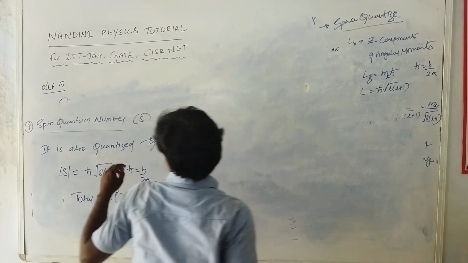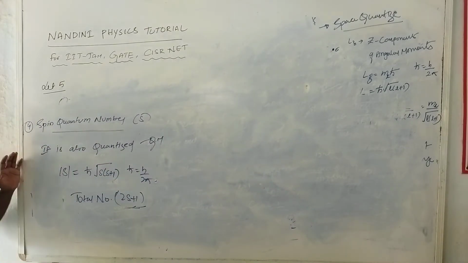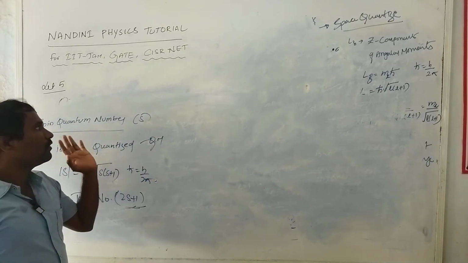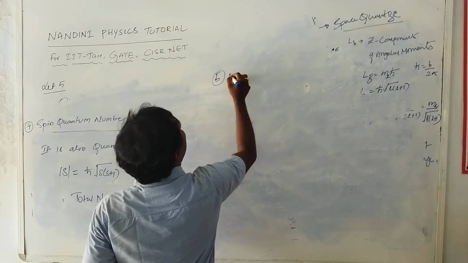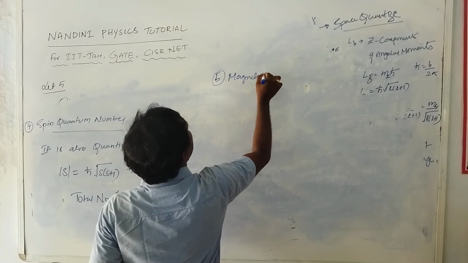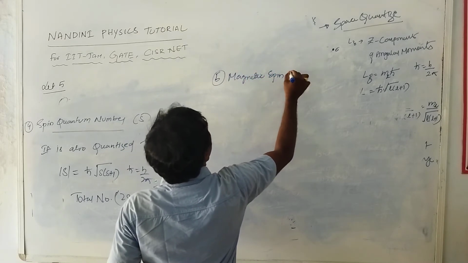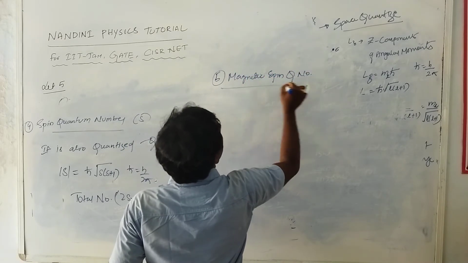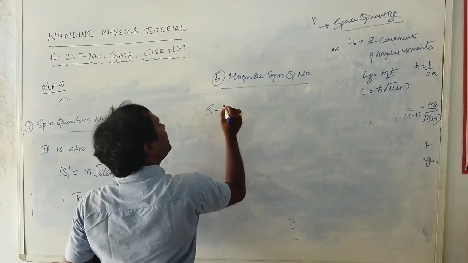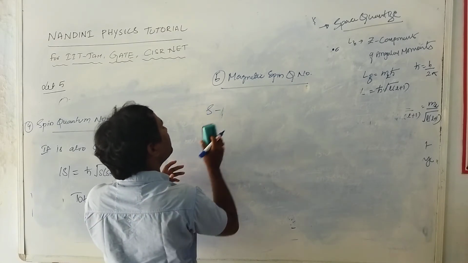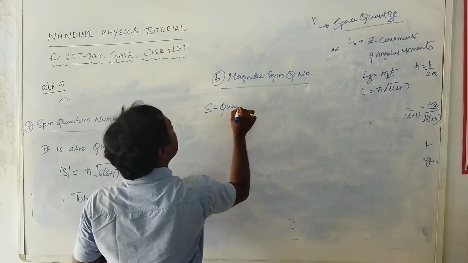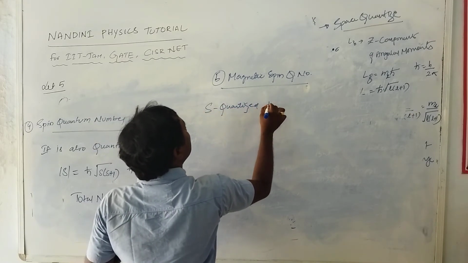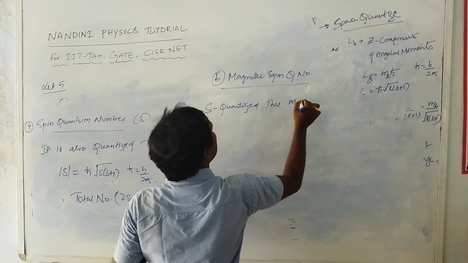If the spin quantum number is quantized, then the magnetic spin quantum number is also quantized. So the fifth one is the magnetic spin quantum number. If S is quantized, then Ms is also quantized.